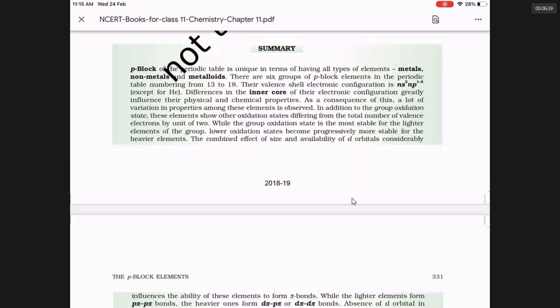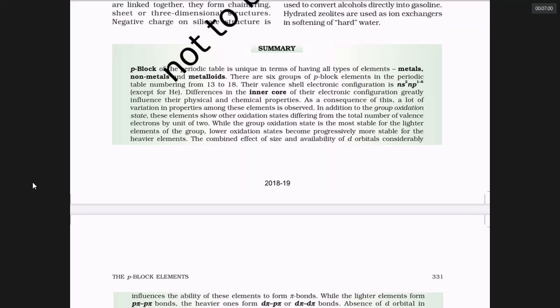Also, boron, the first element, behaves differently from the rest of 13th group elements. Carbon, the first element, behaves differently from the rest of the 14th group elements. Nitrogen, the first element of 15th group, behaves differently from the rest of the group elements, and so on. Why is the first element different from the rest? Because it has small atomic size, high electronegativity, absence of empty d orbitals, and ability to make p-pi bonds.